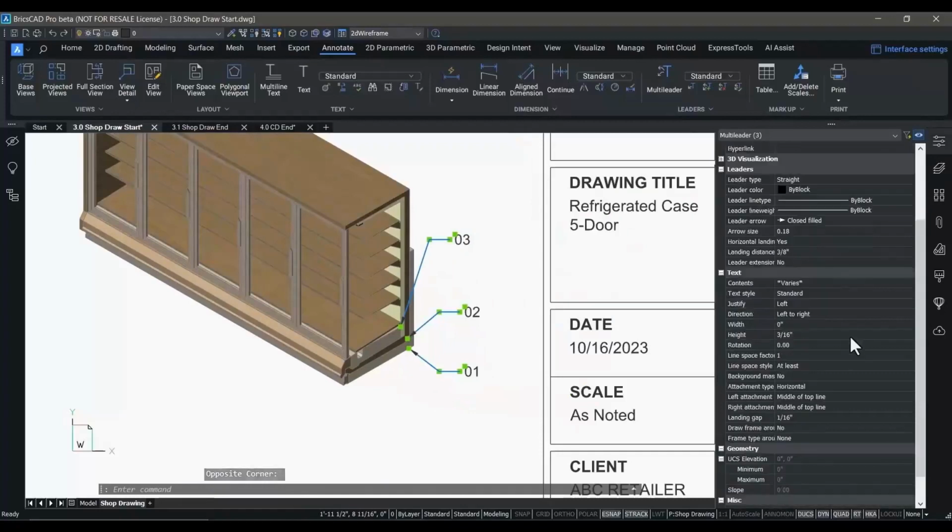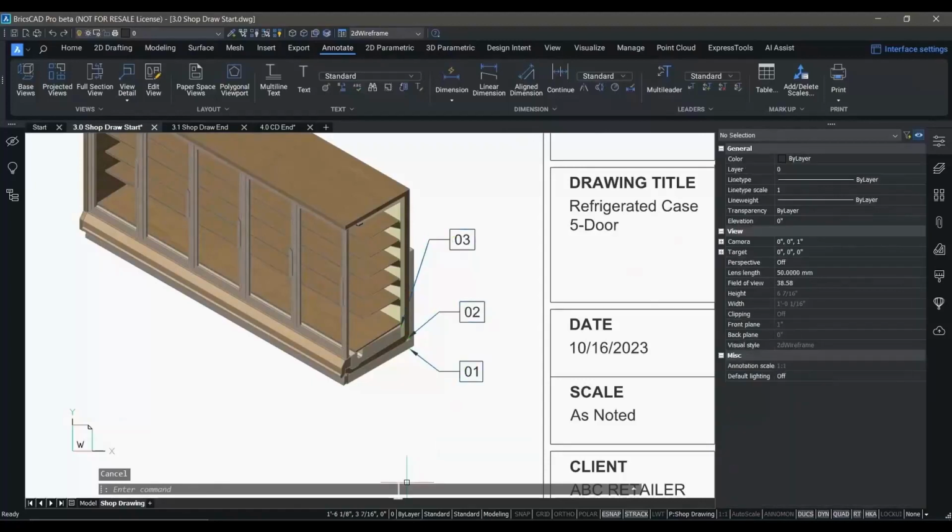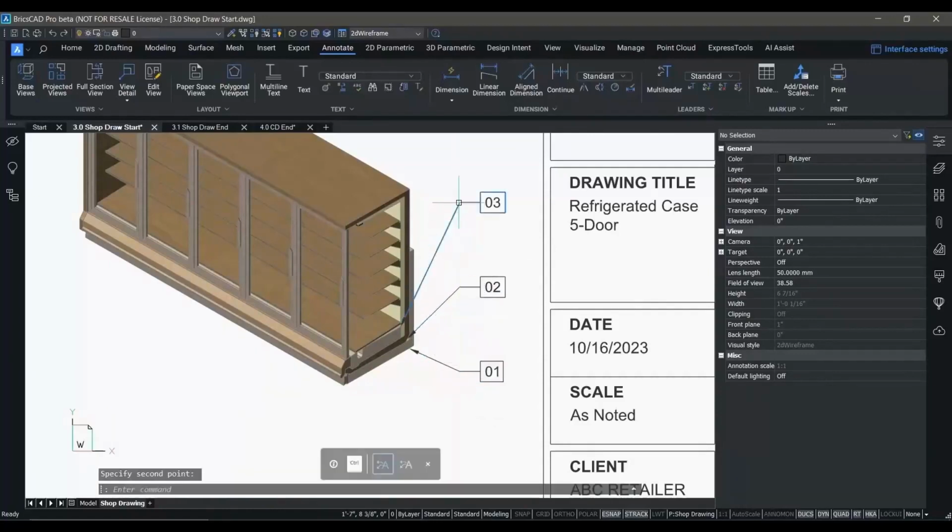You'll notice that we can select those multileaders and change the way they're depicted very easily from the Properties panel in BricsCAD. All of the functionality and compatibility you expect from this common entity type in CAD. The multileader align command makes quick work of lining them up in our drawing, and we'll simply close out the rest of that sequence and show you the rest of those multileaders in place.